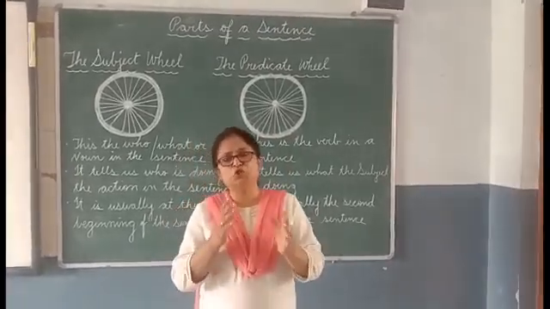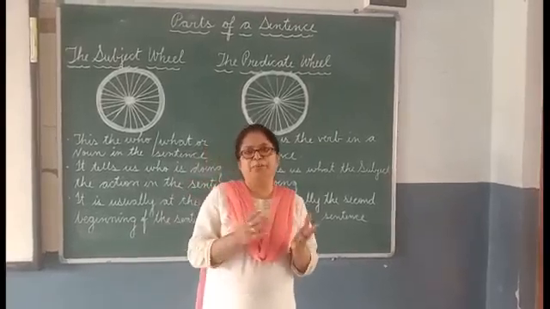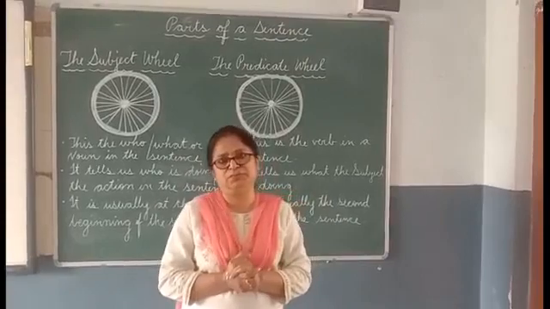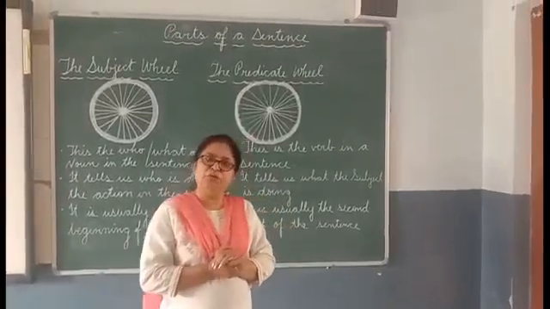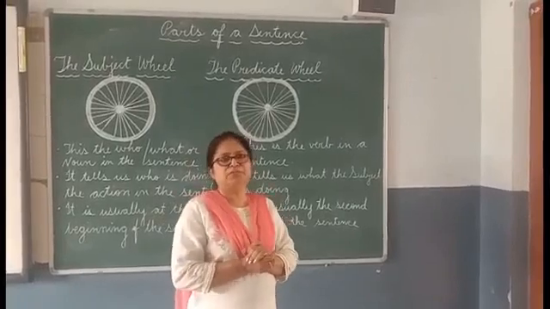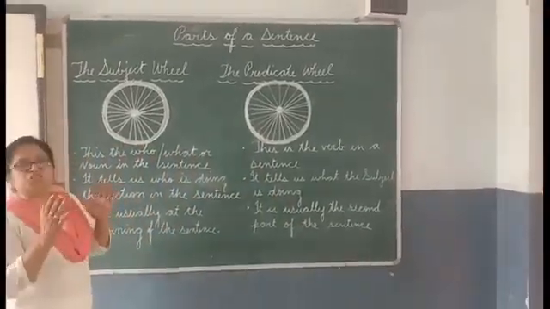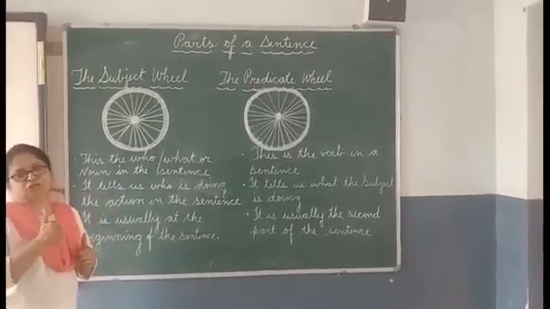A sentence is not complete if we either have a subject or a predicate. We need to have both in a sentence. So please look on the board as I explain this lesson, this chapter, and please concentrate, children. A sentence has 2 parts, the subject and the predicate.